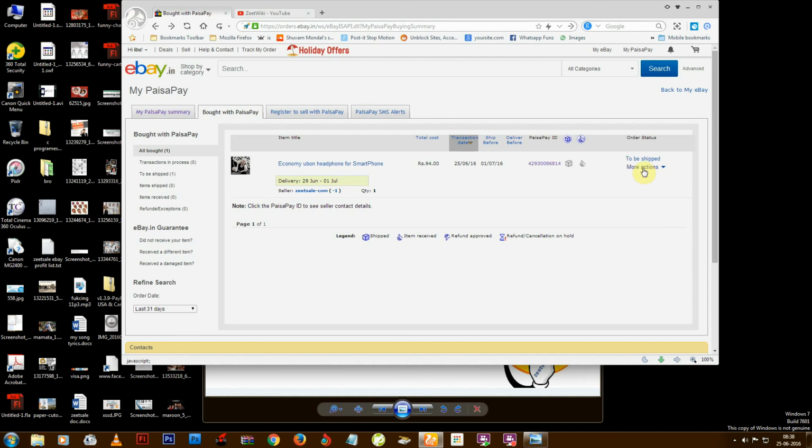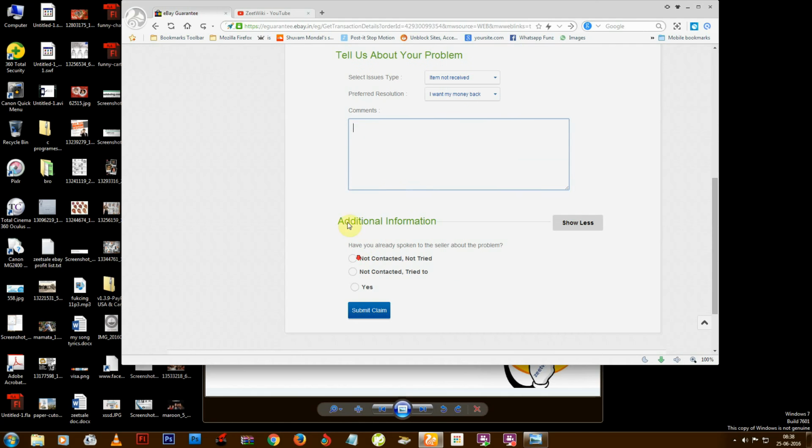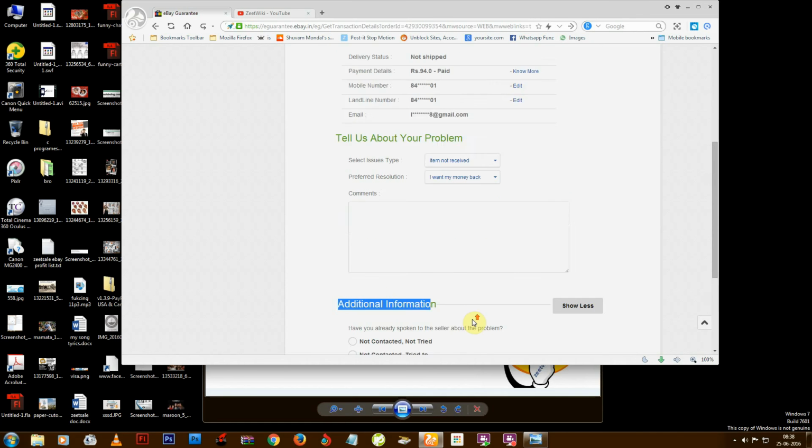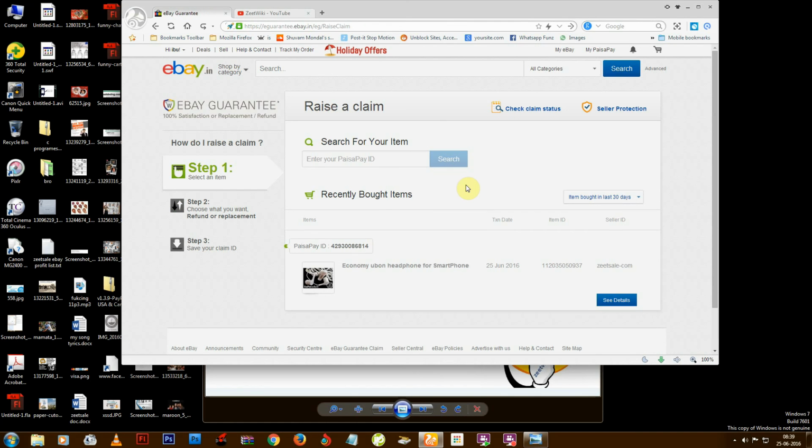just go to More actions and click on Resolve a problem, and then select I have not received it and I want my money back. Comment something like, I want my money back, I don't want this item right now. Then for additional information you can choose any option and then submit. Then they will call you and you tell them about this problem, that you did not receive the item, and then your money will be refunded within 5 to 7 days.